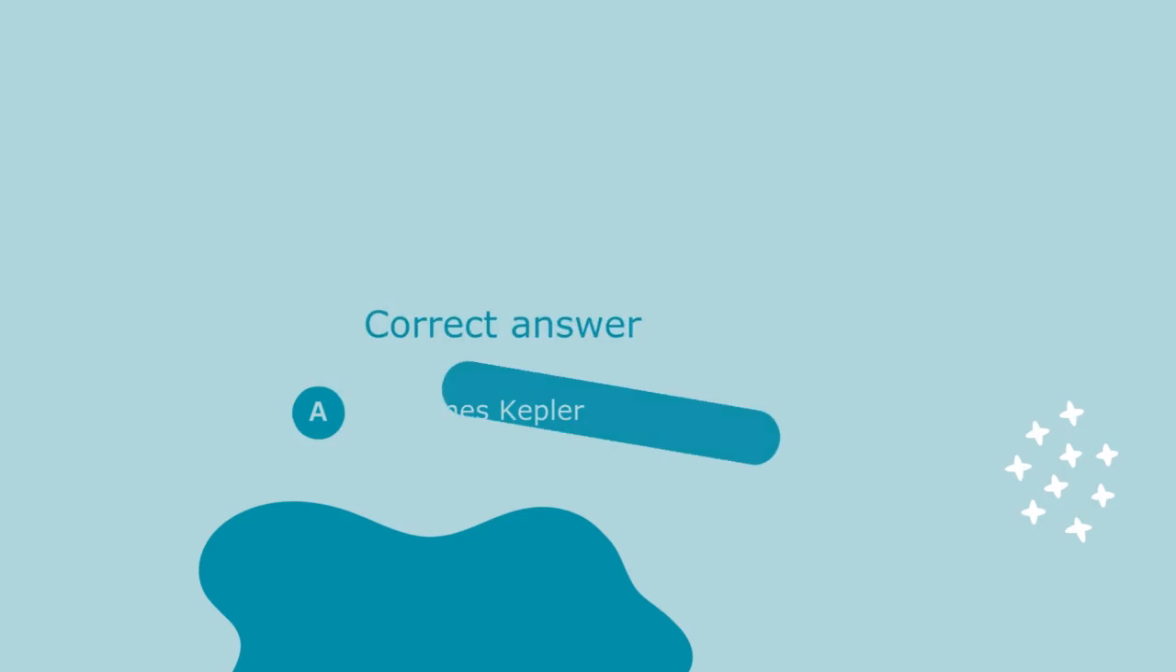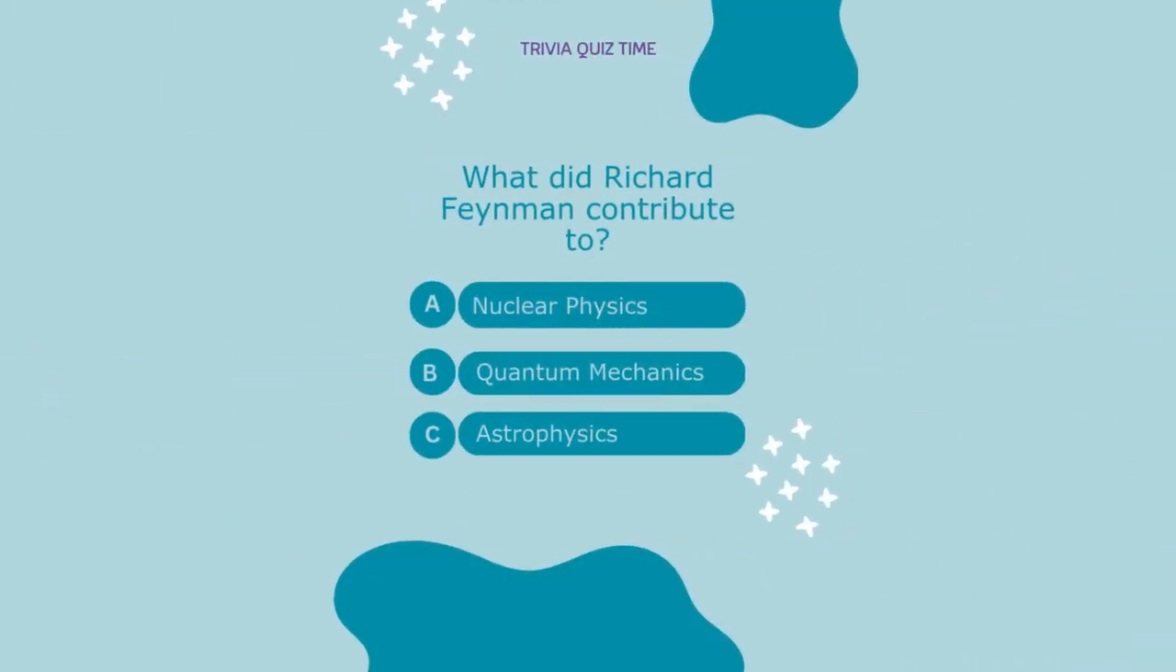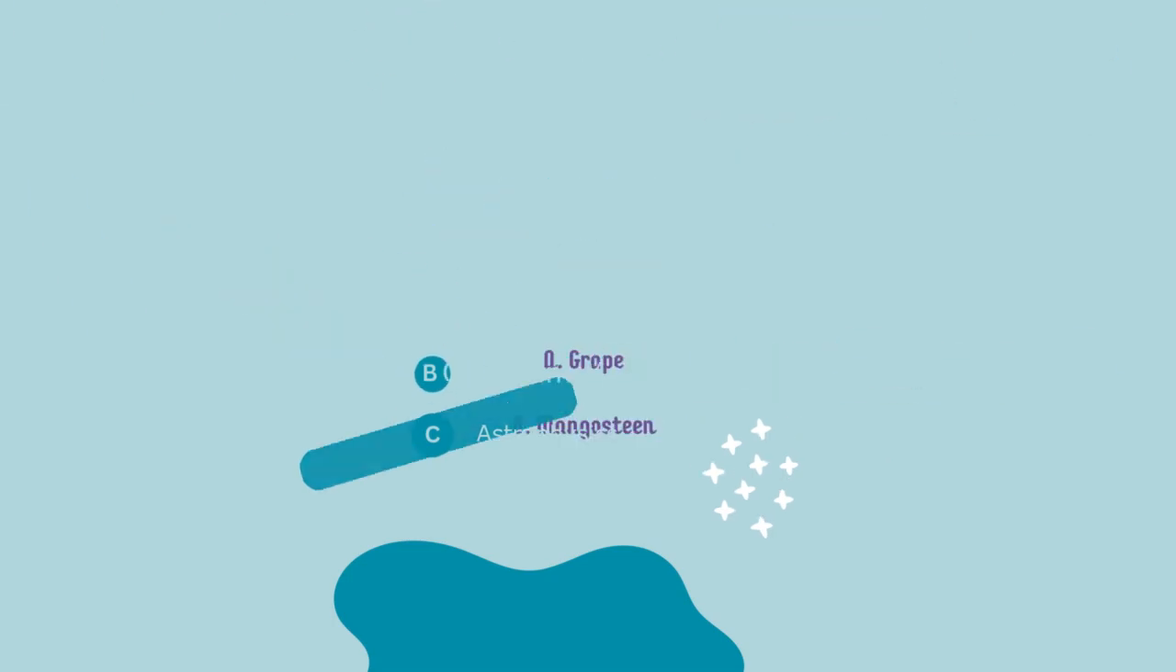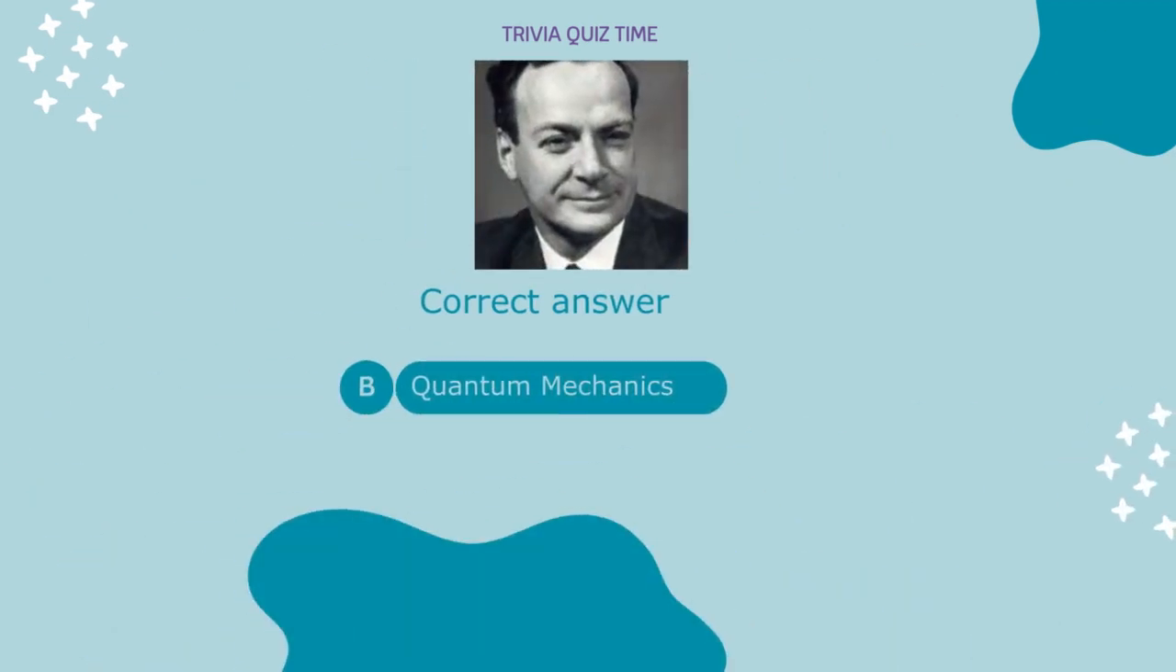Johannes Kepler. What did Richard Feynman contribute to? A. Nuclear physics. B. Quantum mechanics. C. Astrophysics. Correct answer: B.